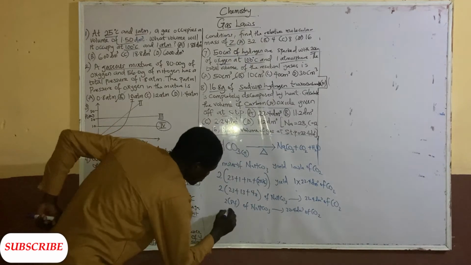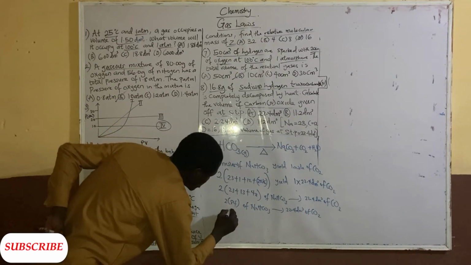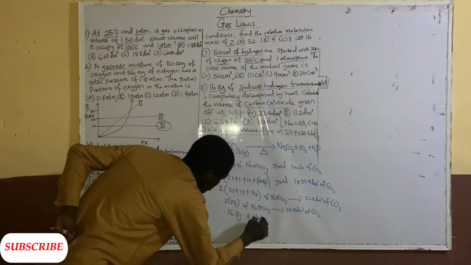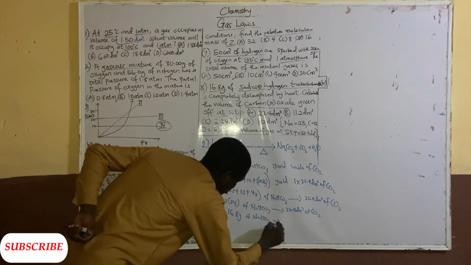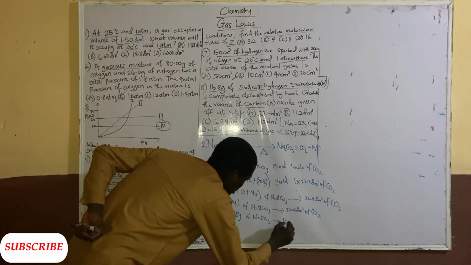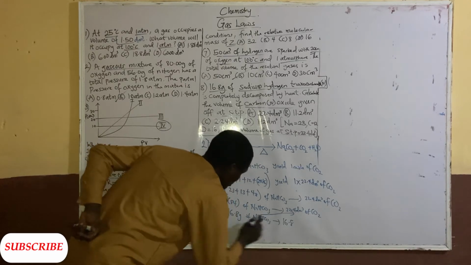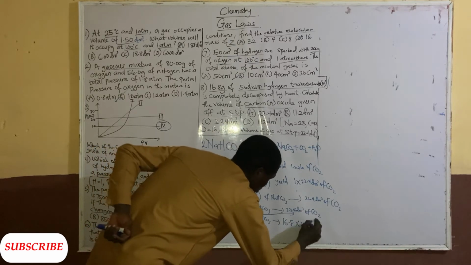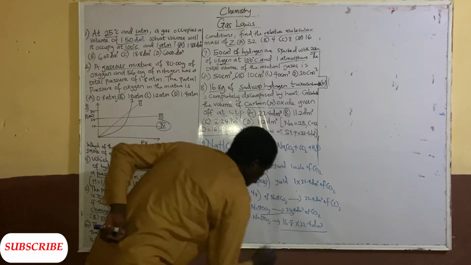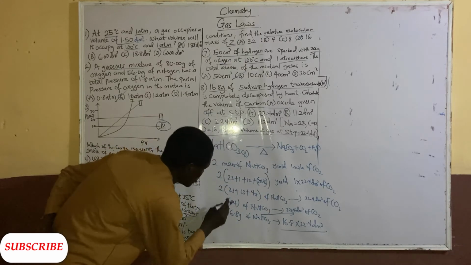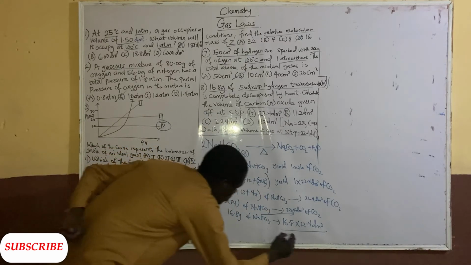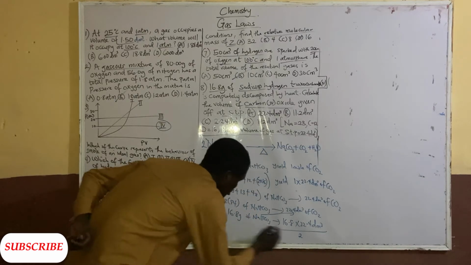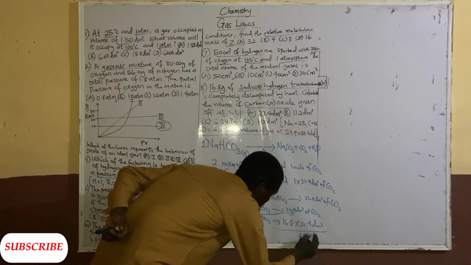So this one now will give, 16.8 gram of NaHCO3 is equal to, you cross multiply: 16.8 times 22.4 dm3 all over 2 times 84, which is 168.